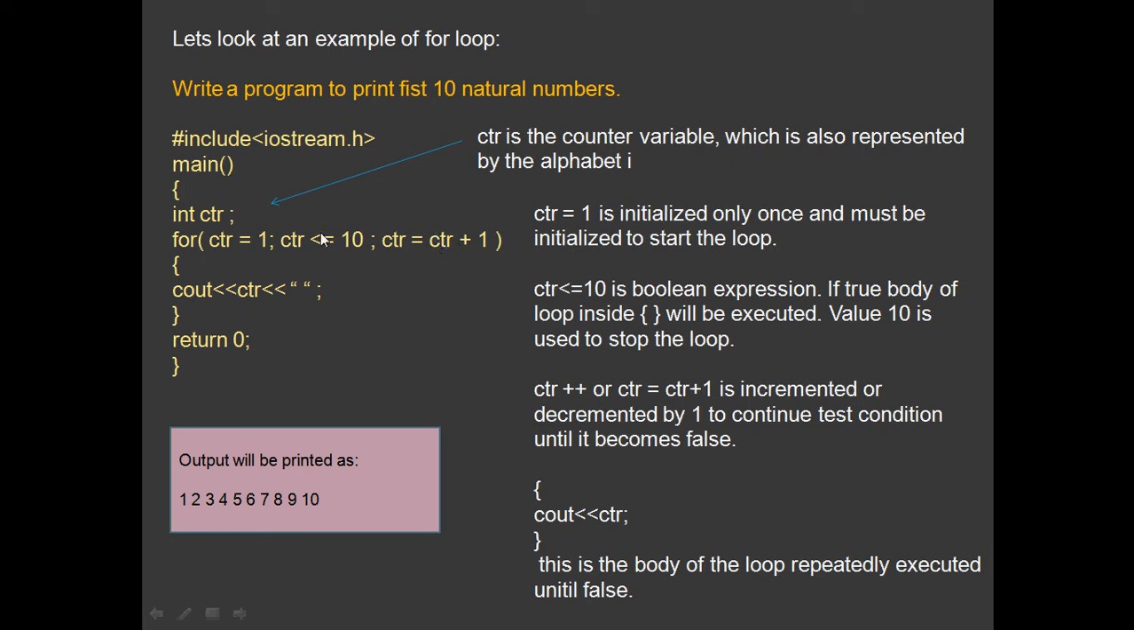Then it will test the condition. Is 11 less than or equal to 10? No, right? Then it will stop execution of the body of the for loop. It will come to the closing bracket and then execute the next statement, that is, terminate the program. Clear? So type out this program and run it and check, and make some changes here. Say, try removing this equal to sign, or change this value from 10 to 20.